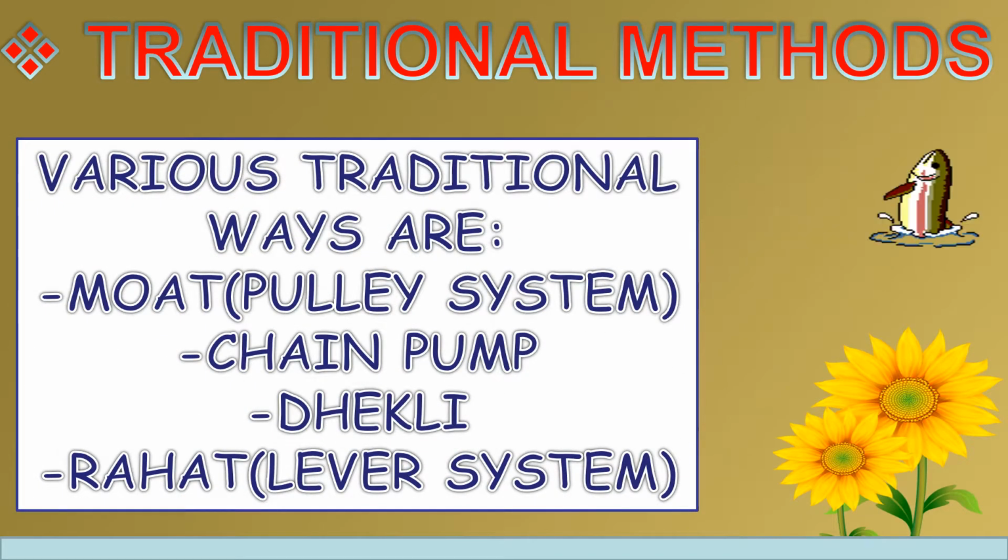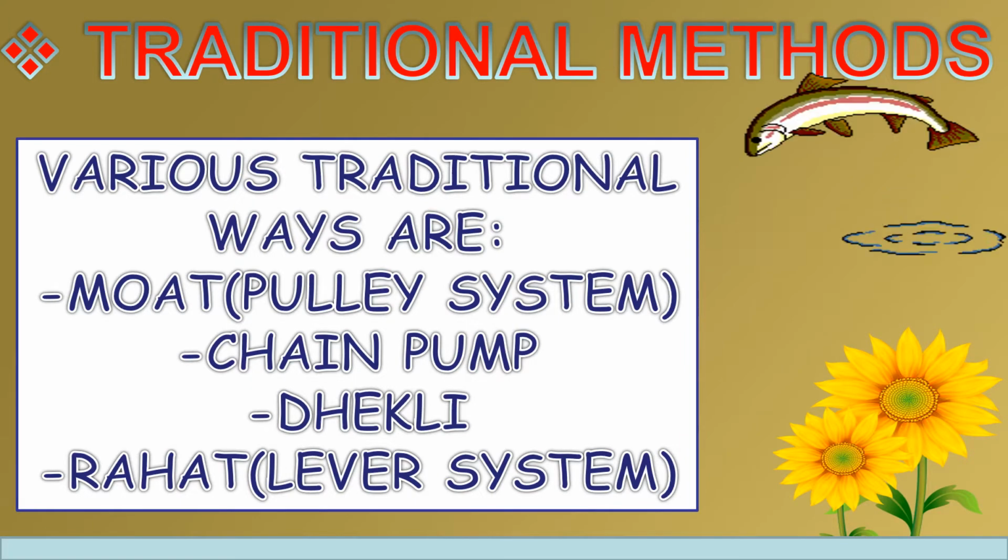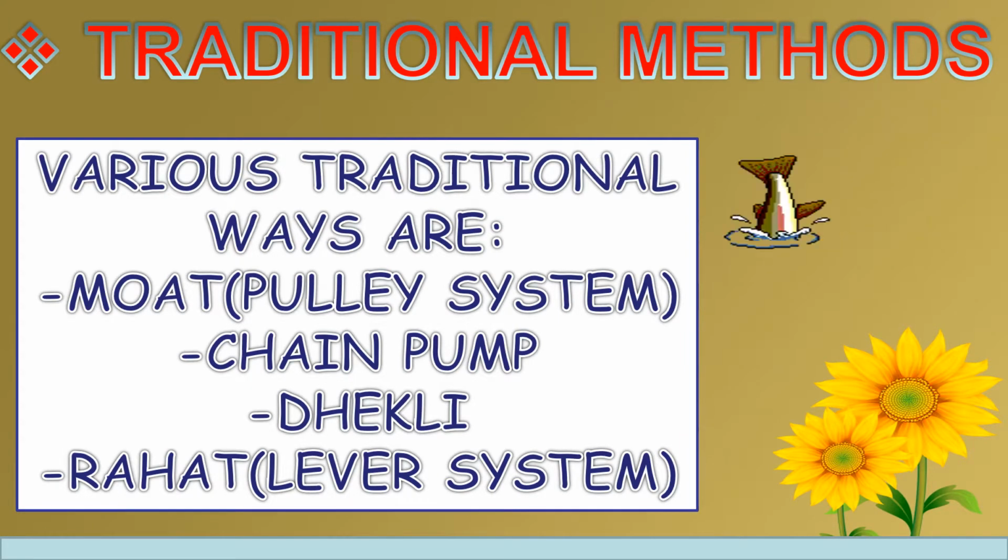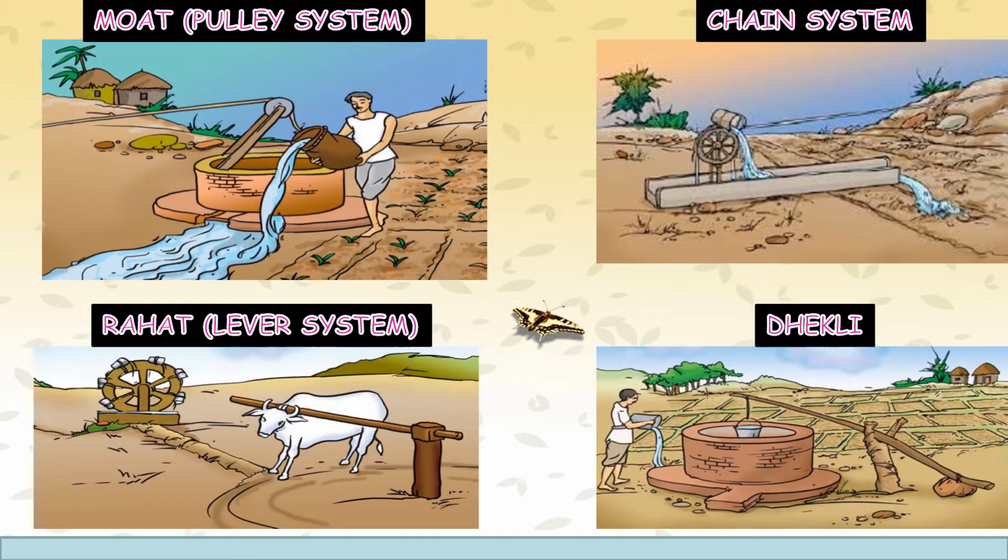Various ways of traditional irrigation are moat, also known as pulley system, chain pump, dhekli, rahat, also known as lever system. They were used in earlier years. However, even today, some small farms in rural areas adopt these. You can find more information on these methods from your parents and grandparents. Have an interesting talk with them.